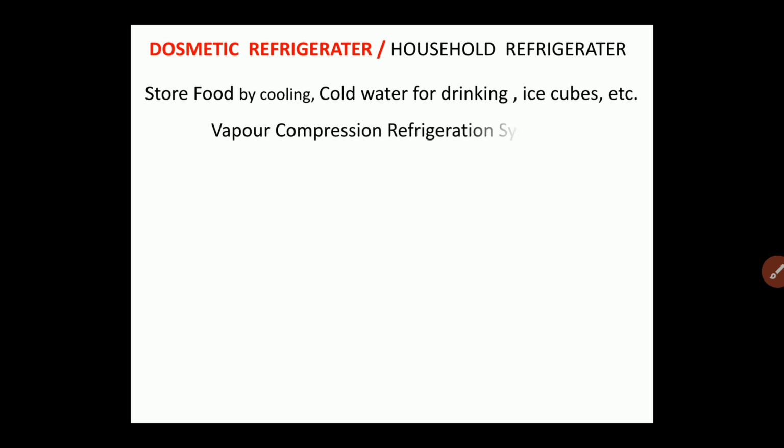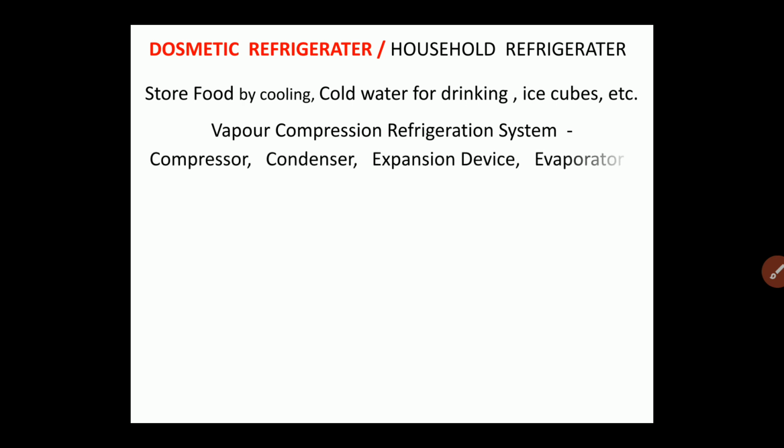Now we have discussed the vapor compression refrigeration system, and the most important thing is that in the domestic refrigerator we are using the vapor compression refrigeration system. As you know, in the vapor compression refrigeration system we have the necessary devices like the compressor, condenser, expansion device and the evaporator. The first device is the compressor.